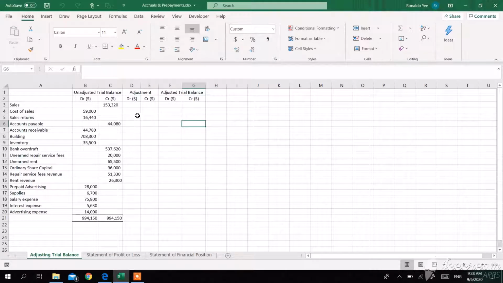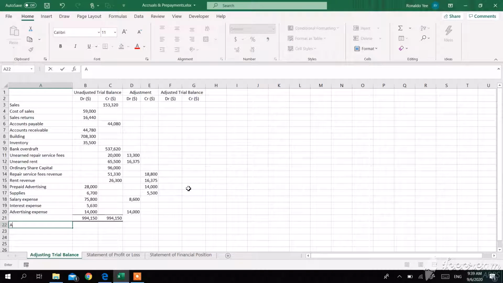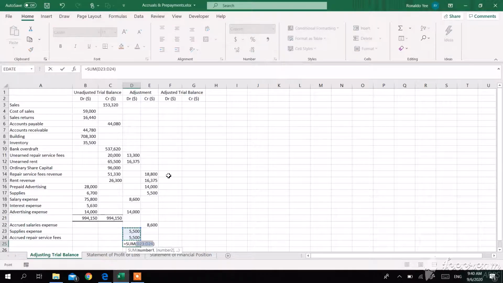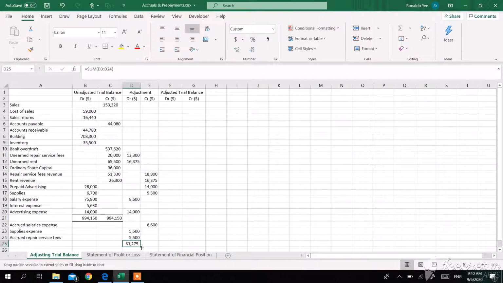So I'm going to key in all the adjustments I made just now into this adjustment worksheet. We also have new line items, so I will just key in the new line items here. For example, we have the accrued salaries expense. Let me just check the total before to make sure that my total debits equal total credits. 63,275, yes, they match, so my adjustments follow the double entry rule.